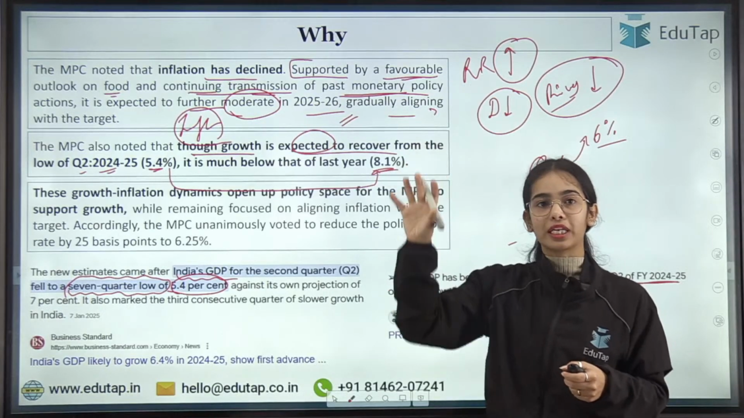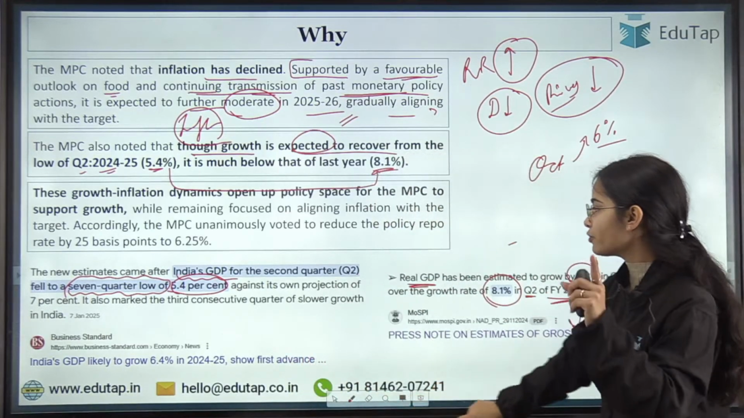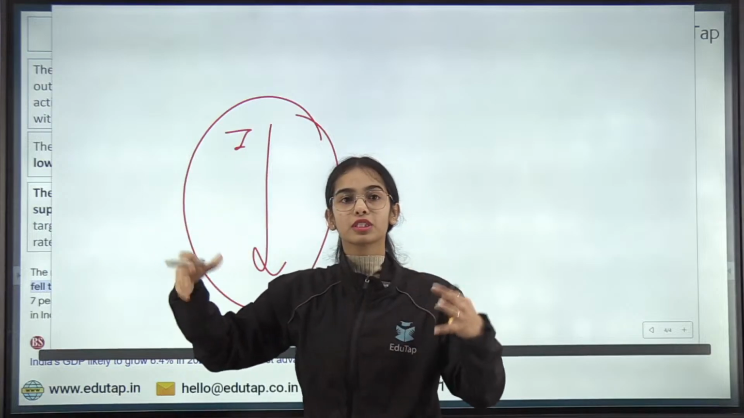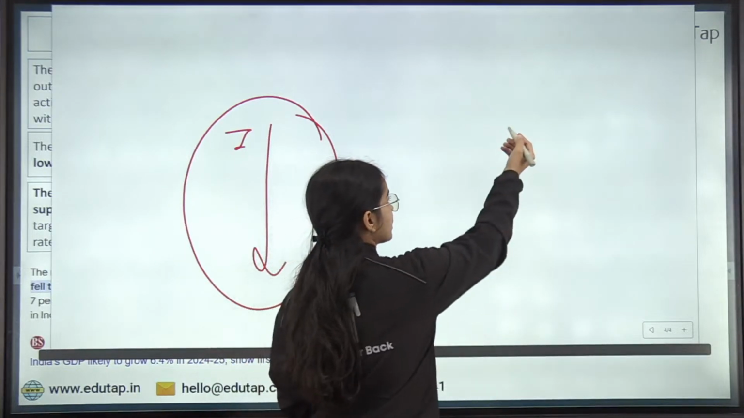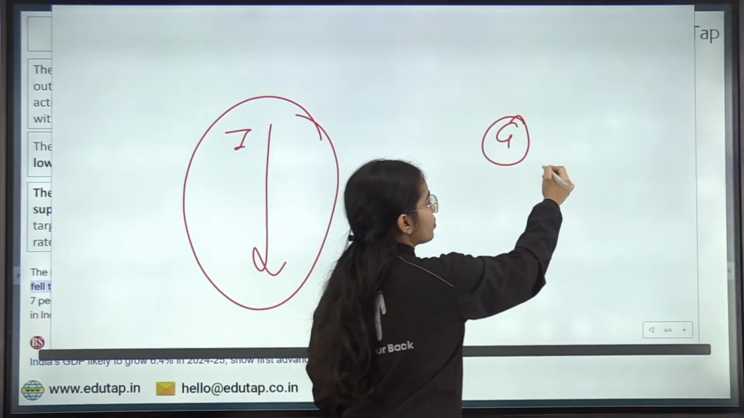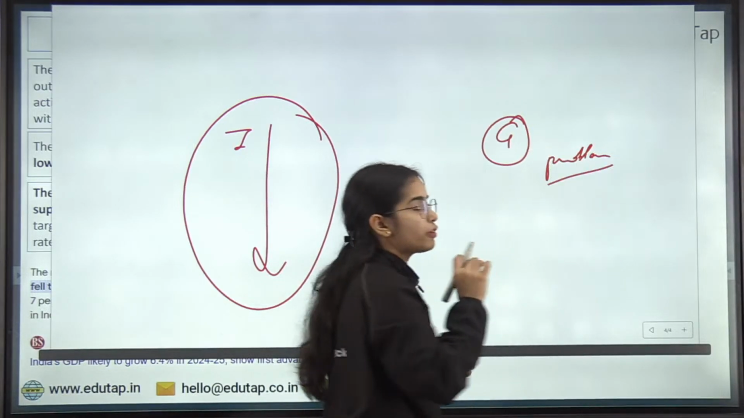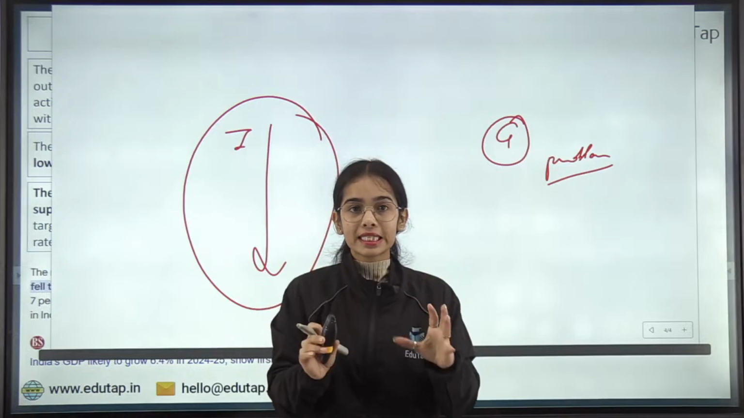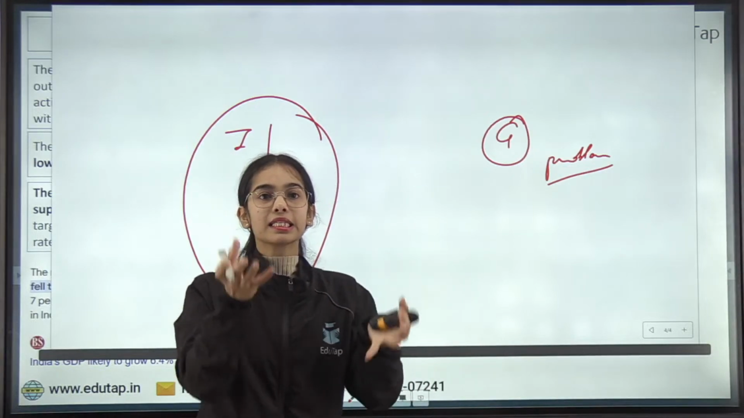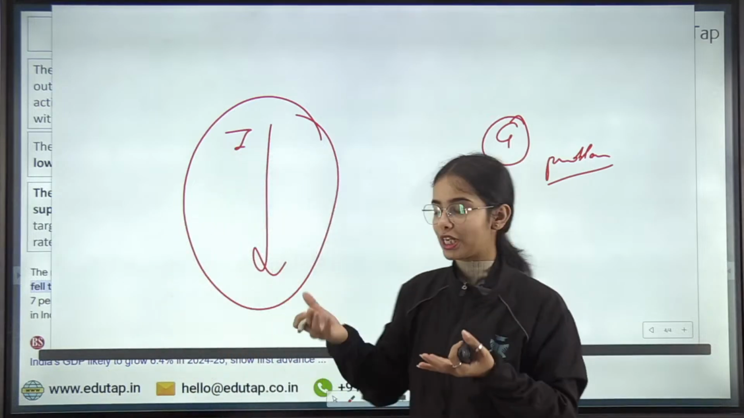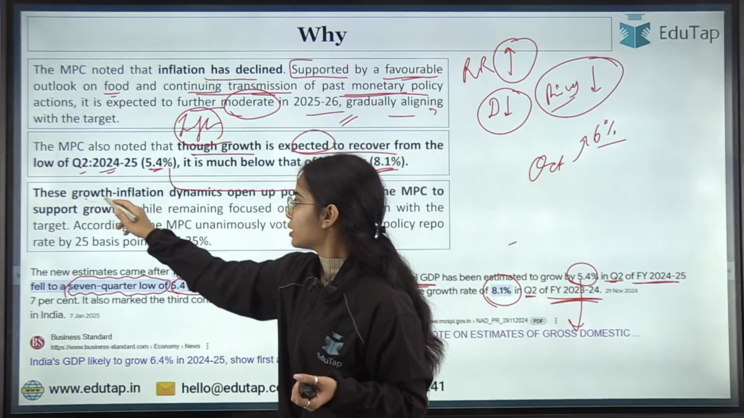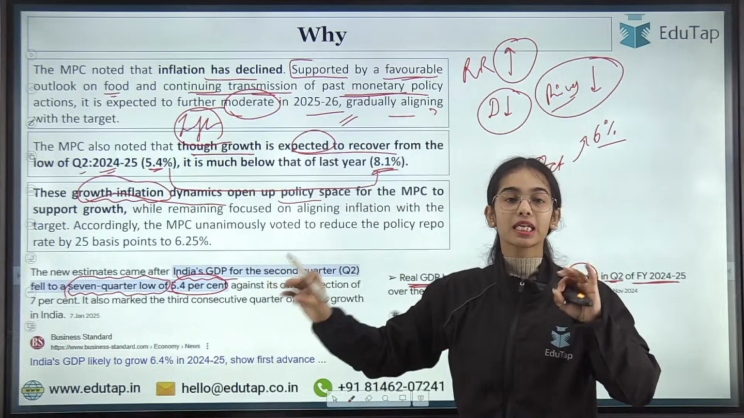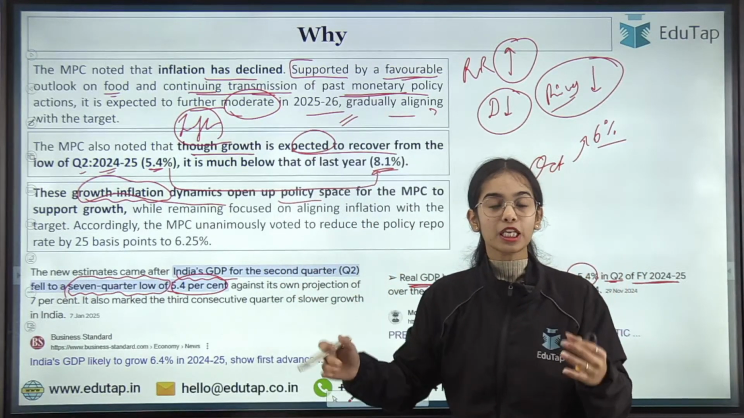So the MPC has said that, okay, inflation is declining. Now try to think about it. What will you do? If inflation is declining, and it is expected to decline further and further in our country, and growth is also becoming a problem. So inflation is declining in our country, that is good news, but growth is declining, so that is the problem. In this case, the RBI is now saying that seeing this inflation and growth dynamics, open up policy space. So seeing this growth and inflation dynamics, the policy space has now been opened up for the MPC to support growth.